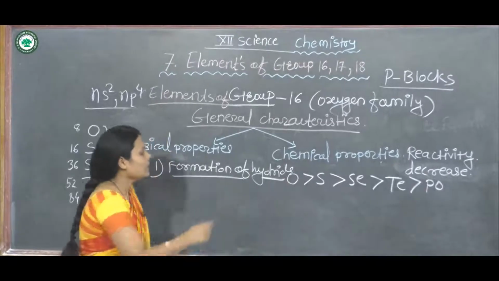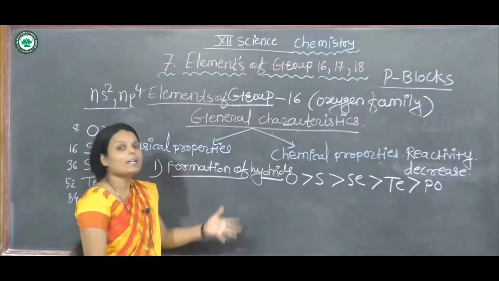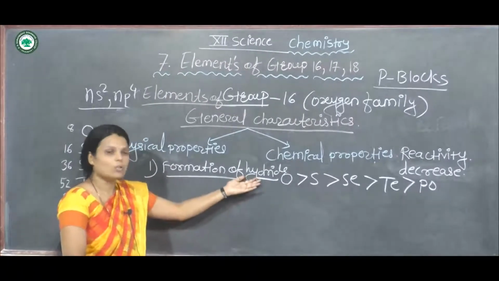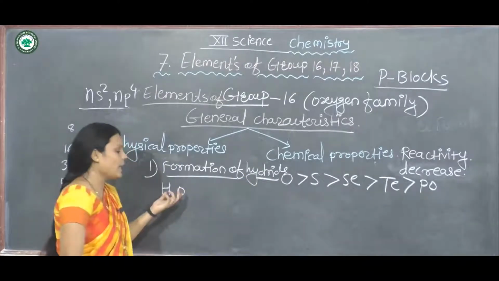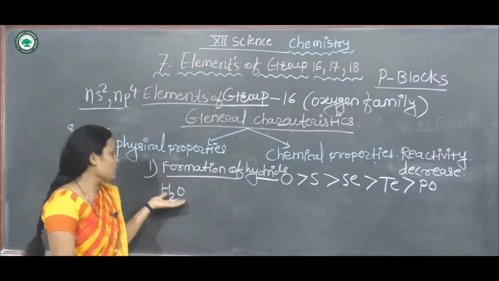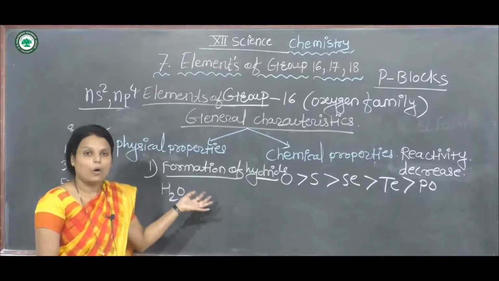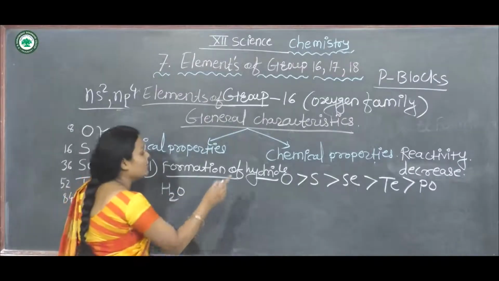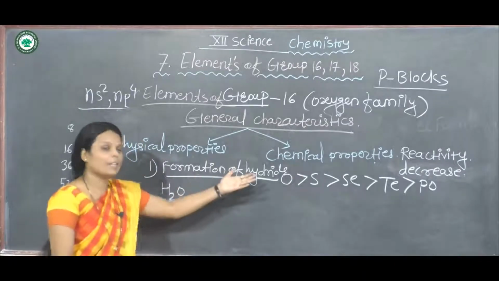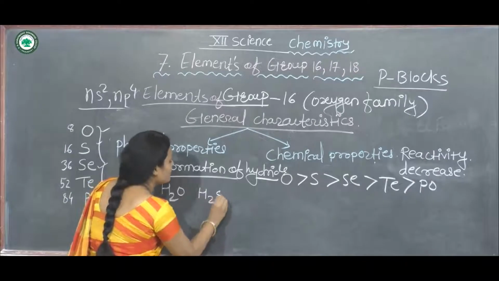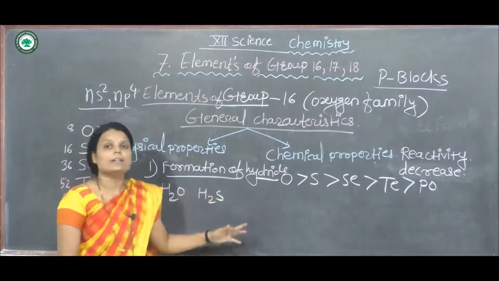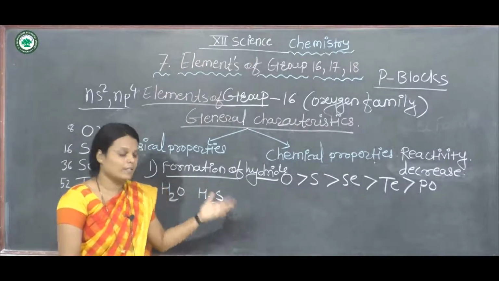Like oxygen reacts with two molecules of hydrogen and forms H2O. We know that H2O is a liquid, it's water, colorless and odorless. Now the second one, sulfur, also reacts with two molecules of hydrogen and forms H2S. H2S is a gas, a poisonous gas.